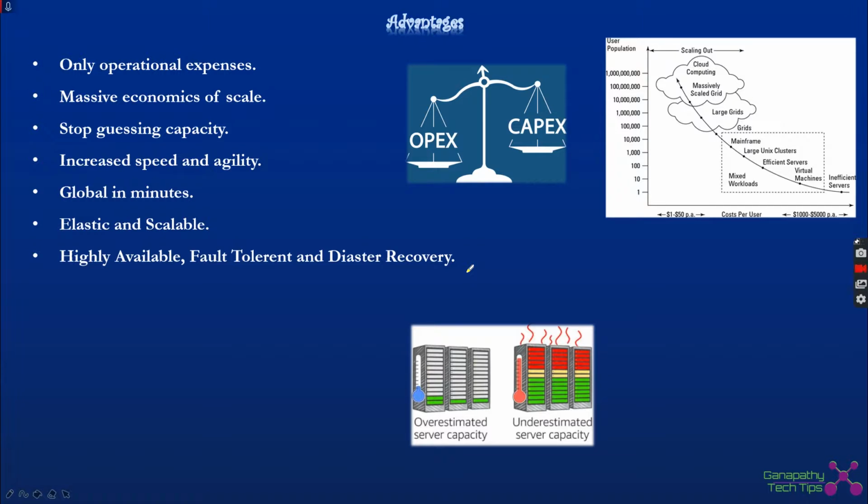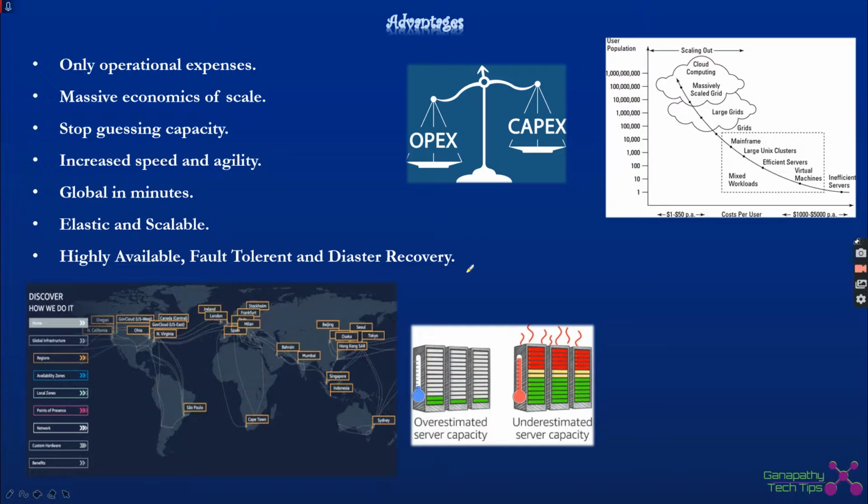So we can make use of the resources whenever we need, so there is no necessity for capacity planning, and it will increase the speed and agility as we are moving towards the infrastructure. All the infrastructure, everything is managed by the cloud service provider. That will give a lot of flexibility so that we can innovate and do things in a very faster way. We can go global in minutes, as the cloud service providers have global infrastructure deployed across the globe. We can deploy our applications everywhere in the globe within minutes.